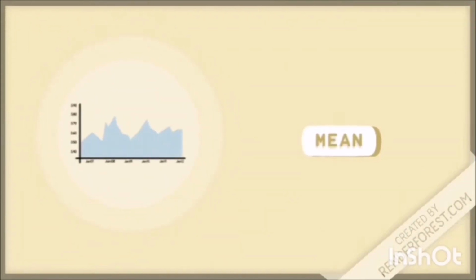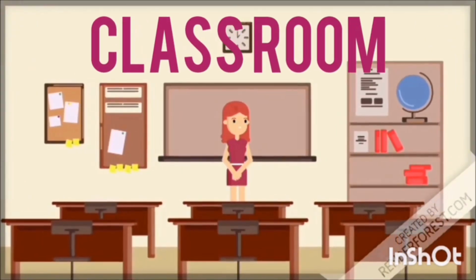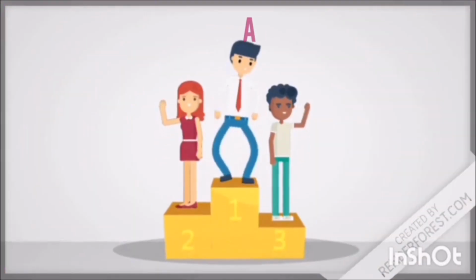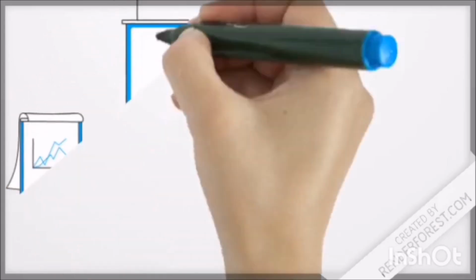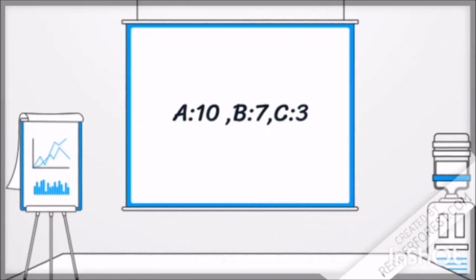So which part of statistics are we going to use here? Mean. That's right my friends. Let's take an example of a classroom. Let's take the example of 3 students A, B and C. Suppose A got 10 marks, B got 7 marks and C got 3 marks in their test.